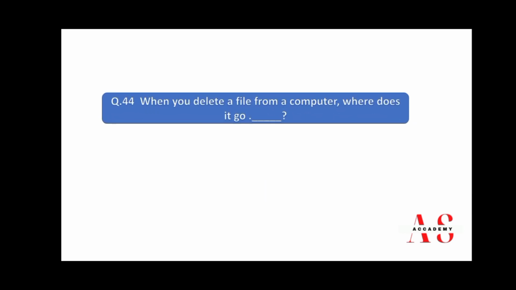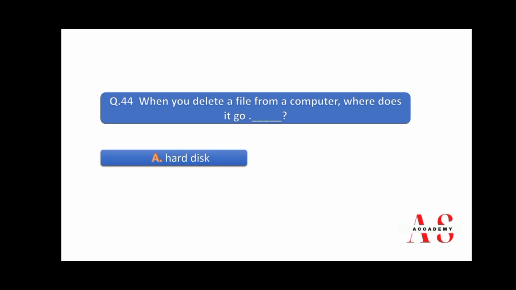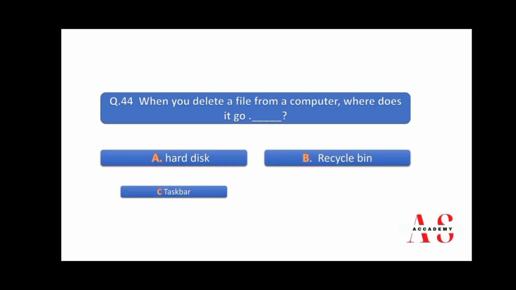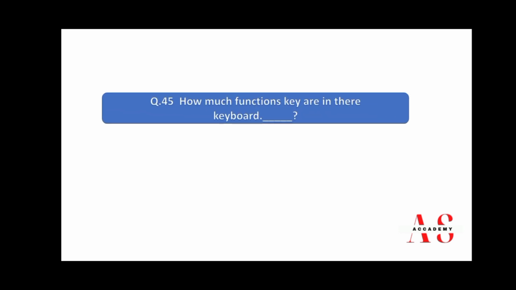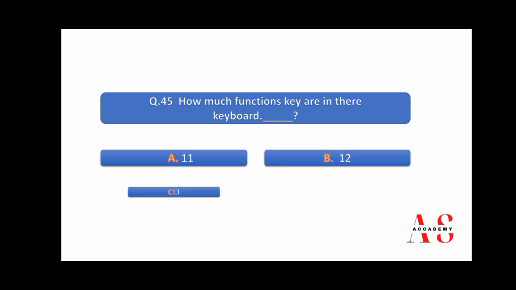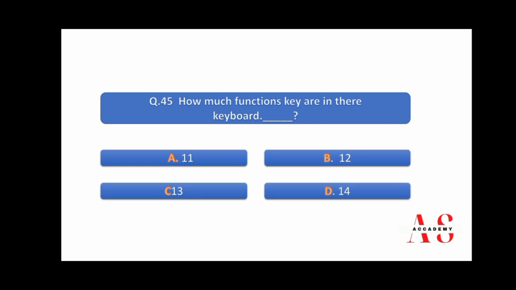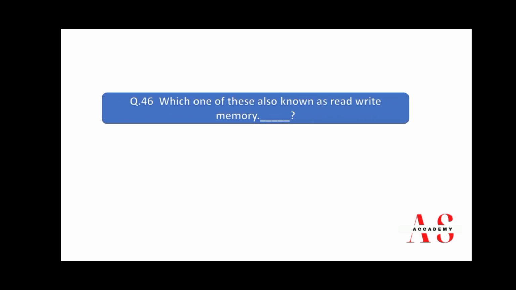When you delete a file from a computer, where does it go? Hard disk, recycle bin, taskbar, and D, none of this. Right answer is B. How much functions key are in their keyboard? 11, 12, 13, and 14. Right answer is B. Which one of these also known as read-write memory?